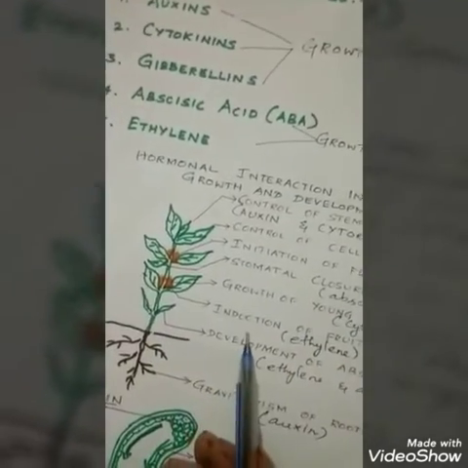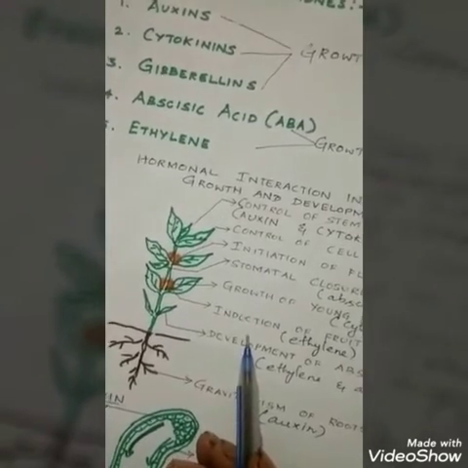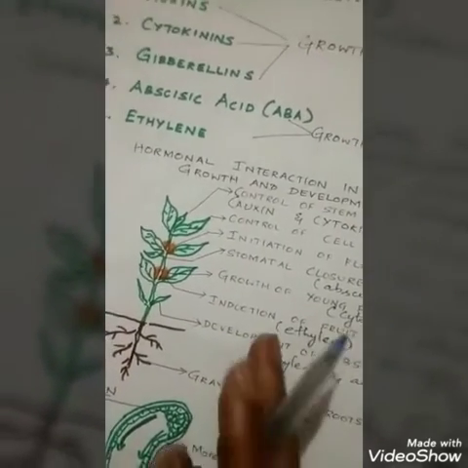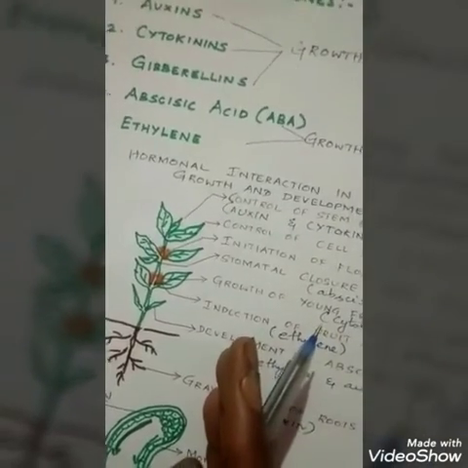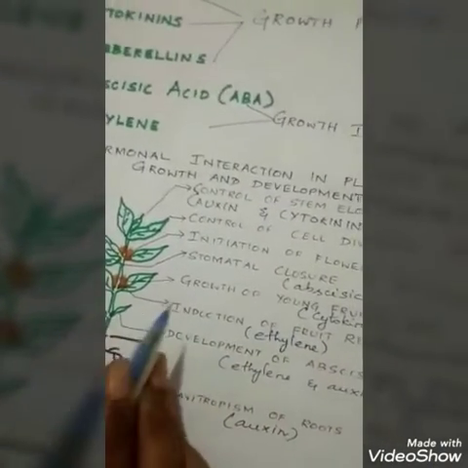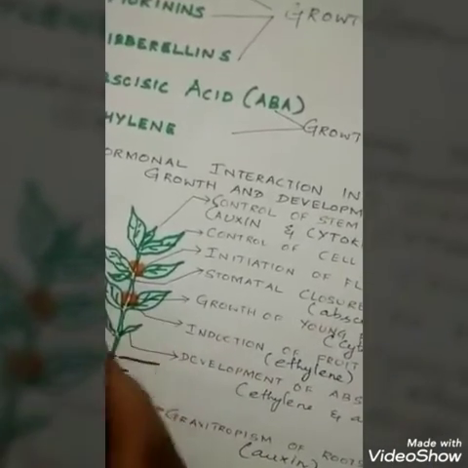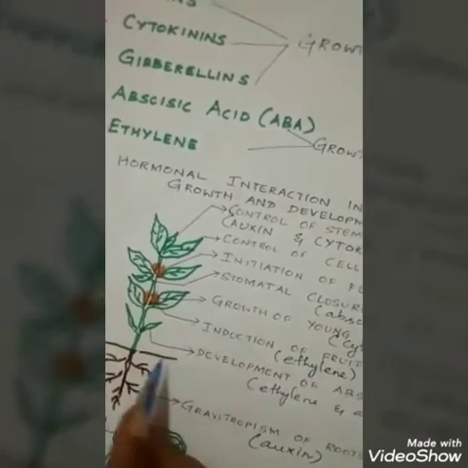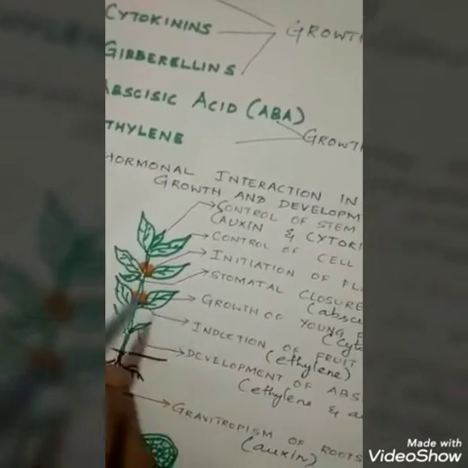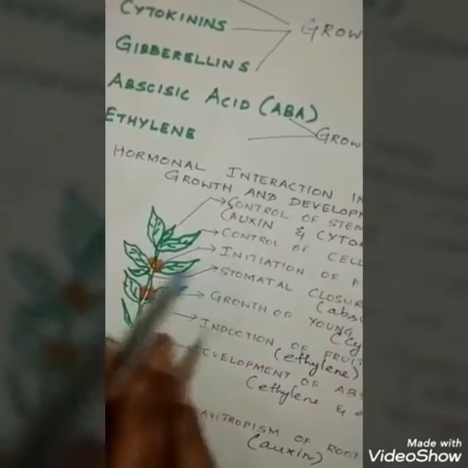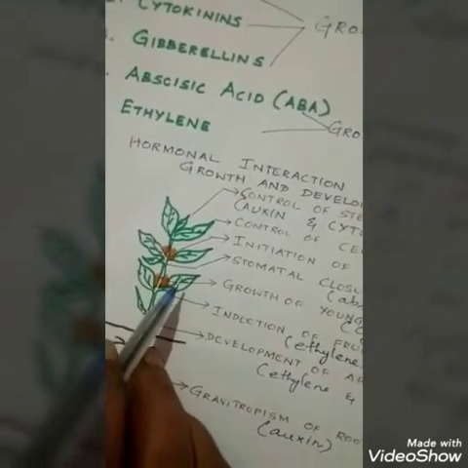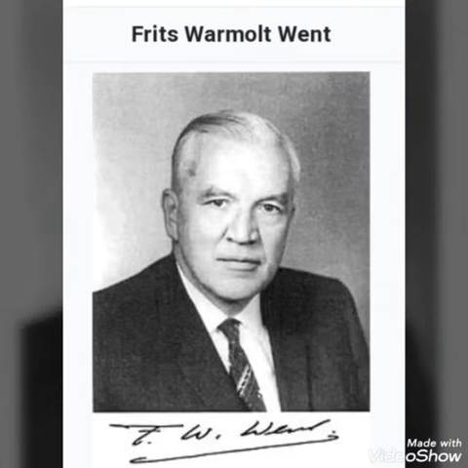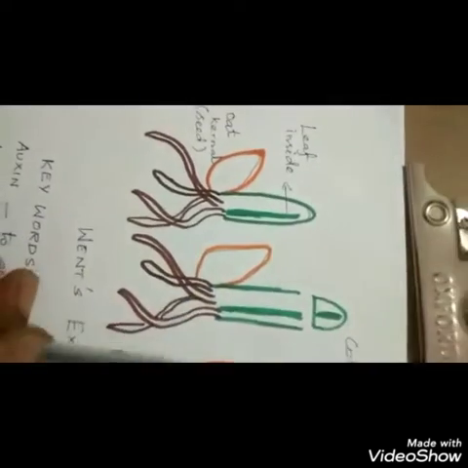Then ethylene. Ethylene is the gaseous plant hormone, which is also a growth inhibitor. It is mainly concerned with the maturation and ripening of fruits. The physiological effect of ethylene is the formation of the abscission zone, and it breaks dormancy in fruits, seeds and storage organs. Auxin is a growth promoter hormone.